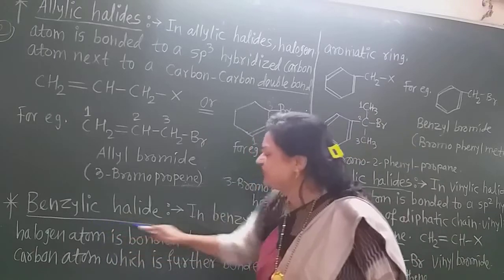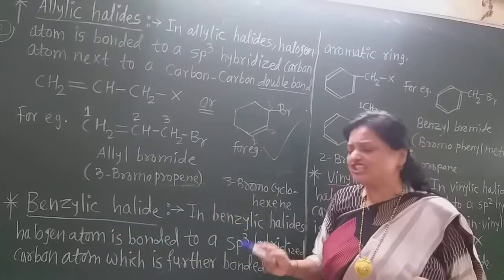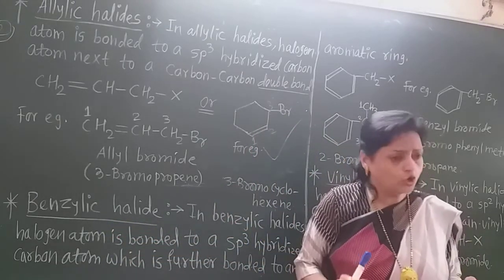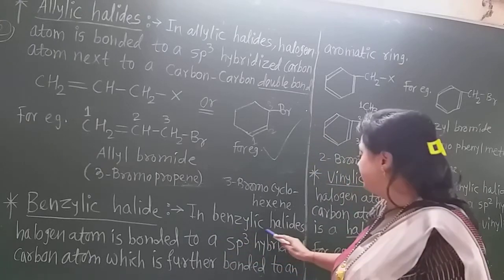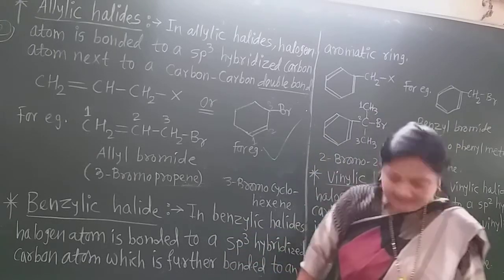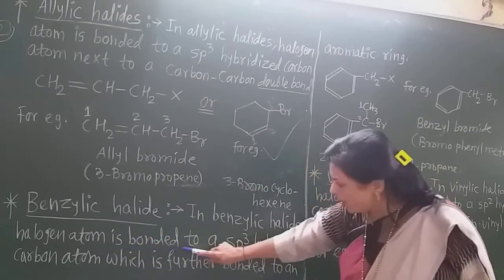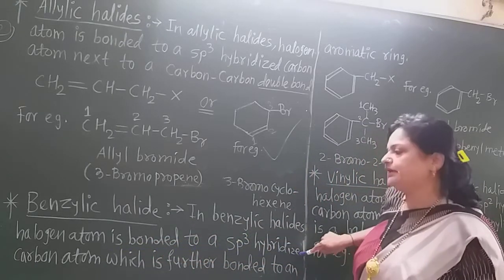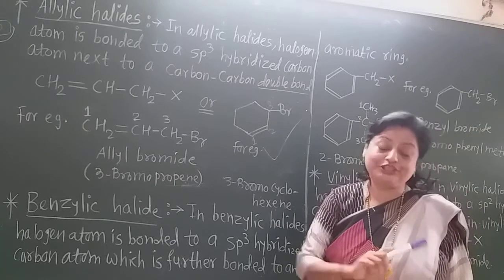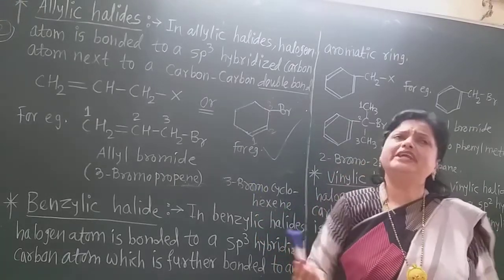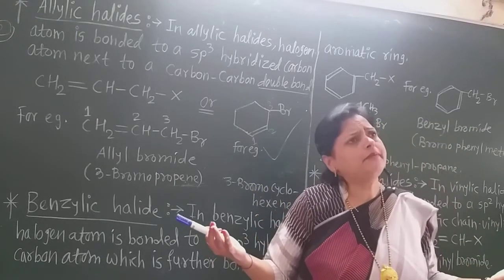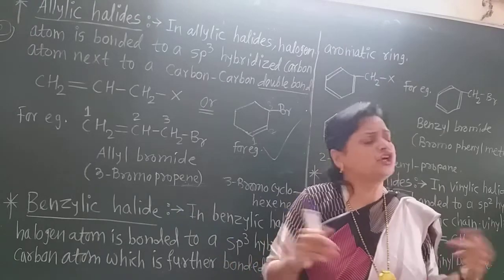Now this benzylic halide, as the name suggests, has a benzene ring. Now in benzylic halides, what is there? See here, in benzylic halides, the halogen atom is bonded to an sp3 hybridized carbon. Here also sp3. Then you may think, madam, in benzene there is no sp3 hybridized carbon because there are alternate single and double bonds.